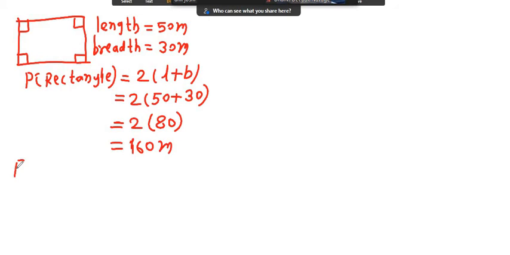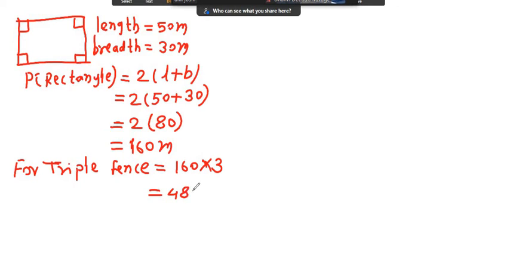I write here for triple fence, 160 multiply by 3. If here instead of 3 it was 4, then 160 multiply by 4; double means 160 multiply by 2. Here it is triple, therefore 160 times 3: 3 sixes are 18, 3 ones are 3 plus 1 is 4, so that is 480 meter, that is the length of wire.